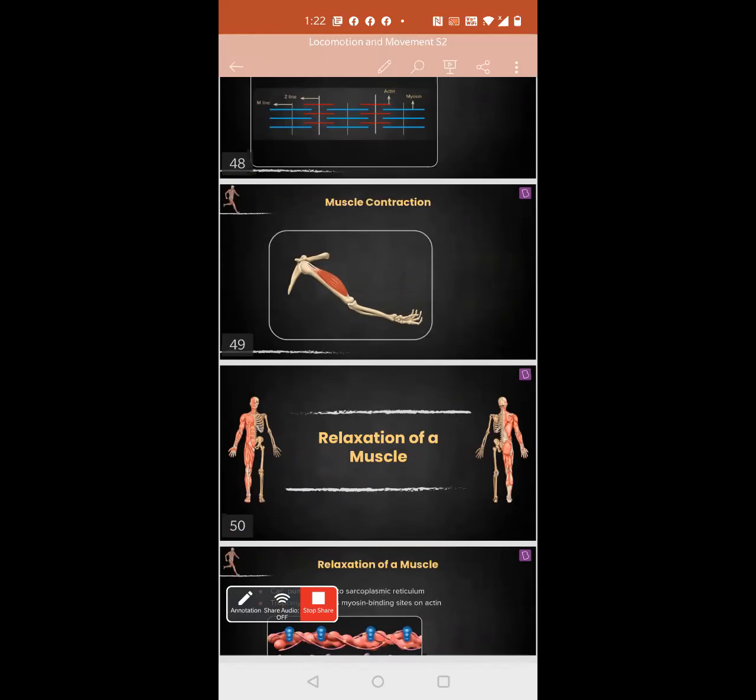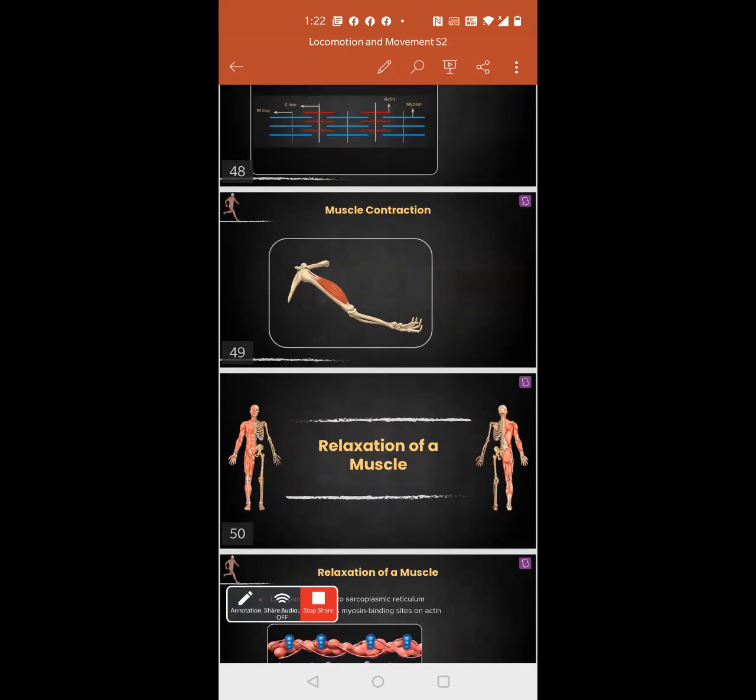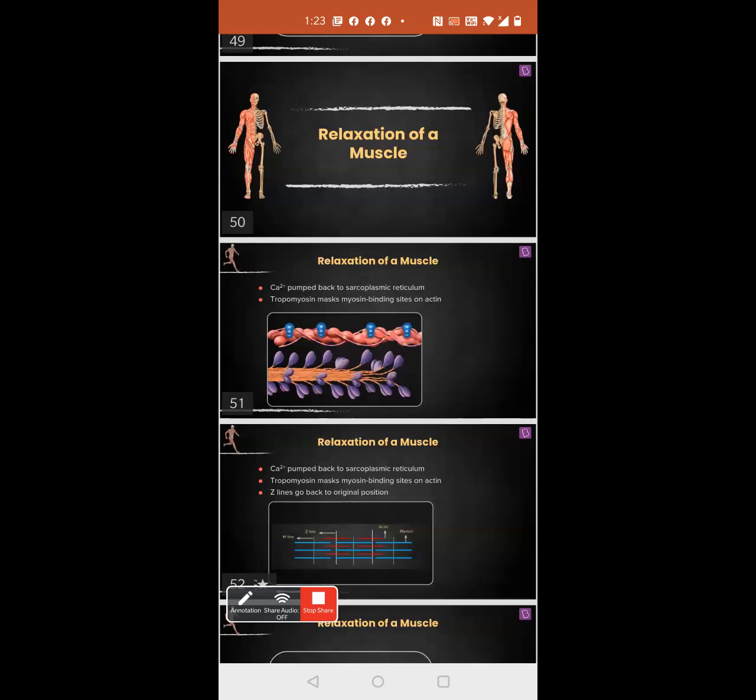Till when does the cross-bridge cycle happen? It happens until the calcium ion supply stops. Calcium ion is present in the sarcoplasm. If the concentration of calcium ion decreases in the sarcoplasm, the relaxation process will happen. Relaxation is just the opposite. The calcium will leave the troponin. When the calcium leaves the troponin, it will again change its shape. As a result, the tropomyosin will come back to its original shape and cover the active sites.